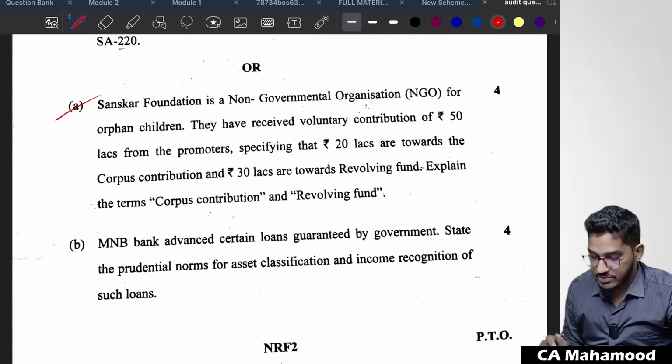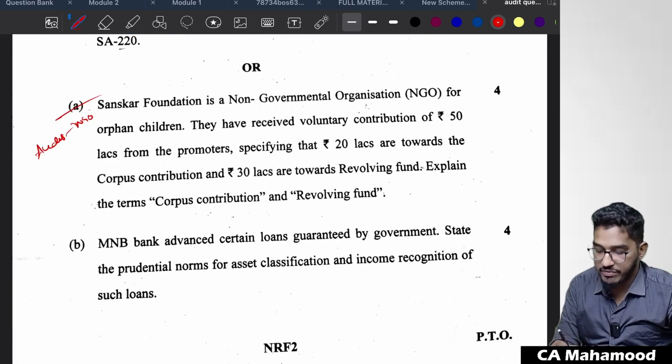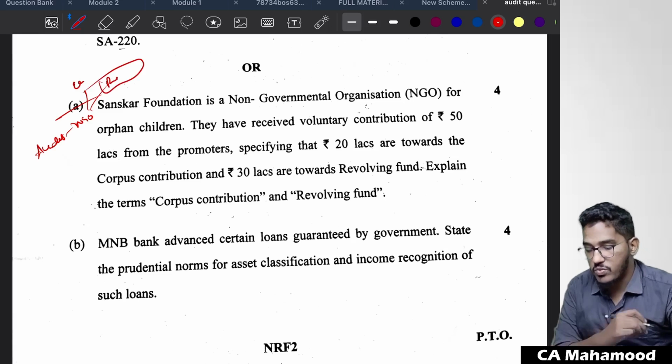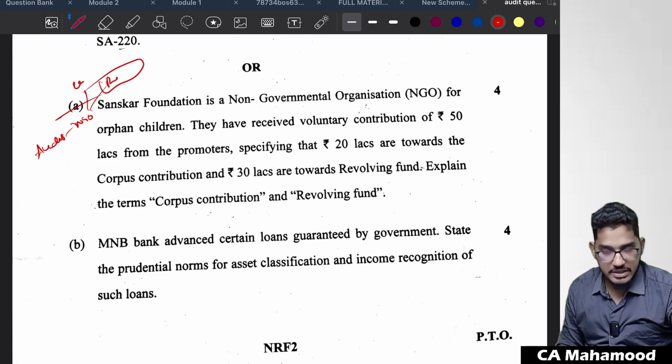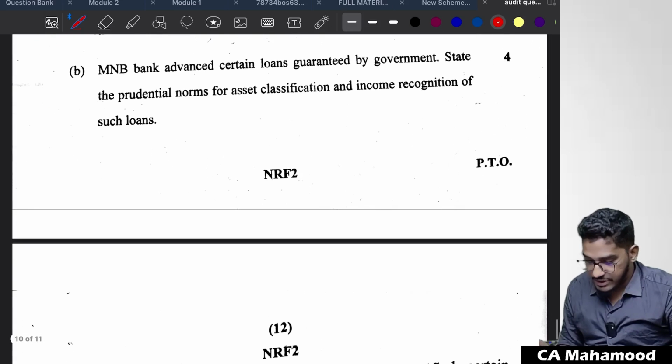For this question, there is a choice actually. This is from audit of various entities. They are talking about NGO. In the NGO, different kinds of funds will be there. Corpus funds, revolving funds, rotation funds, these kind of things will be there. So what is a revolving fund, that they are asking in a detailed manner. So this question is from audit of various entities. Now coming to the next question.